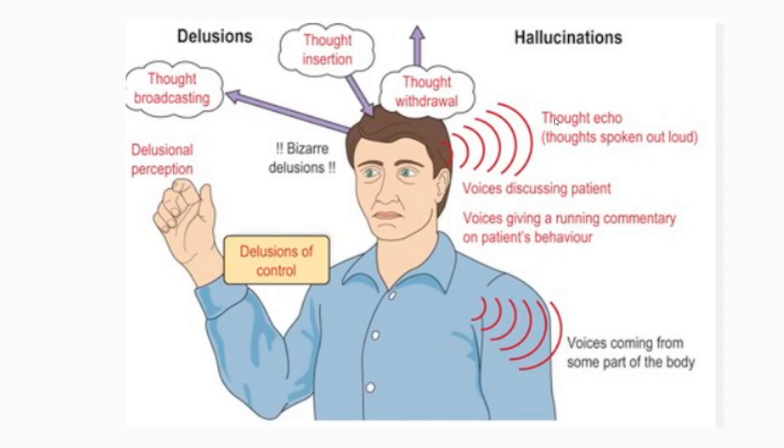And hallucinations, thought echo, thoughts spoken out loud, that is thought echo. Then voices discussing the patient, here some voices will have a running commentary on the patient's behavior, like some bizarre behavior will be observed. And voices coming from some part of the body, here from some part of the body the voices will be coming outside. They will also have some skin sensation which will be felt. That is first rank symptoms of schizophrenia.